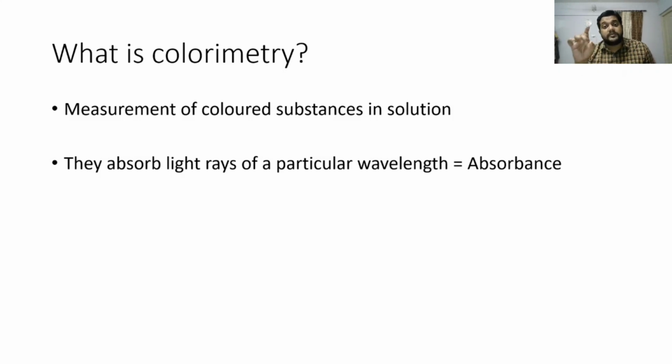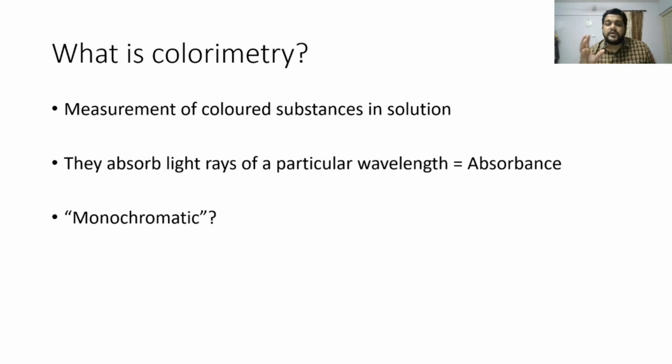So absorbance is a property of the medium. It is not the property of the light, it is a property of the medium through which the light passes. Now, what is monochromatic? You will hear the terms polychromatic and monochromatic very often in your biochemistry and practical classes. Monochromatic is light of a single wavelength. If it has many wavelengths, it is called polychromatic light.